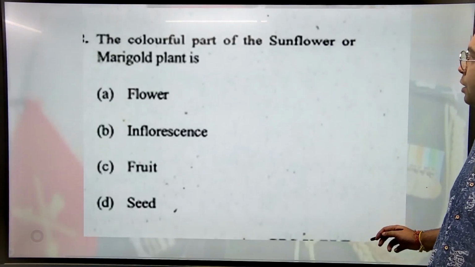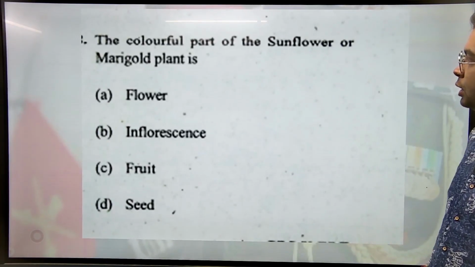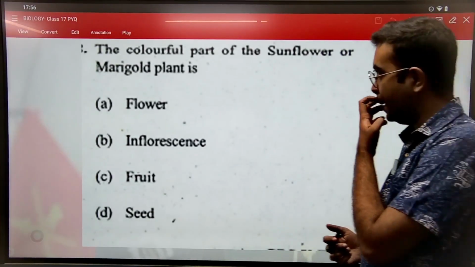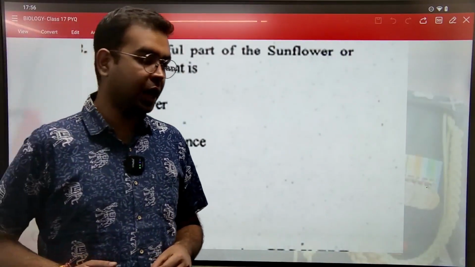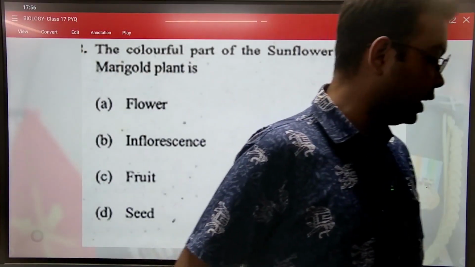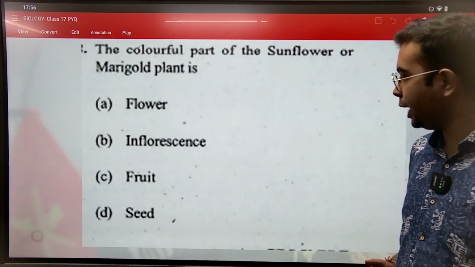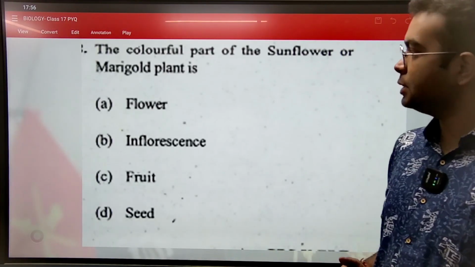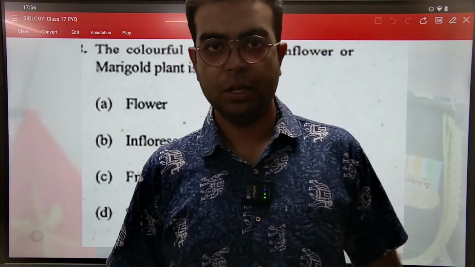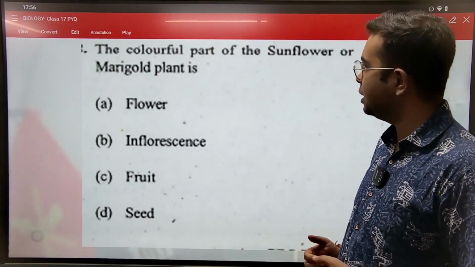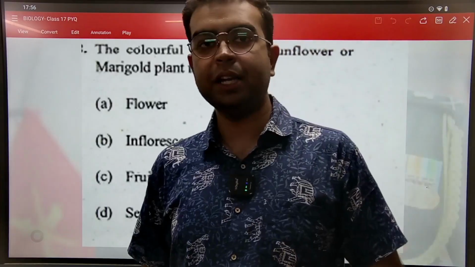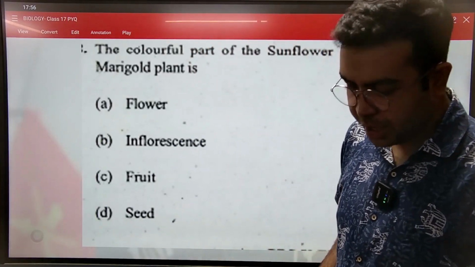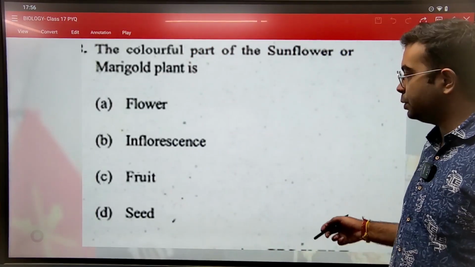The colorful part of the sunflower or marigold is what? So the question is कि सनफ्लावर और मैरीगोल्ड के बीच पे जो वो कलरफुल एरिया होता है वो एक्चुअली में क्या है? It is nothing but the flower. सनफ्लावर और मैरीगोल्ड प्लांट का जो कलरफुल जगह है वो फ्लावर ही है. ठीक है, उसी से बाद में the pollination and everything takes place and then reproduction happens.